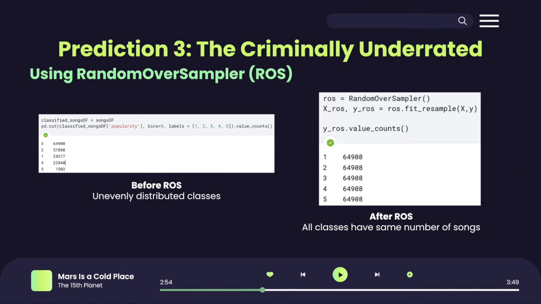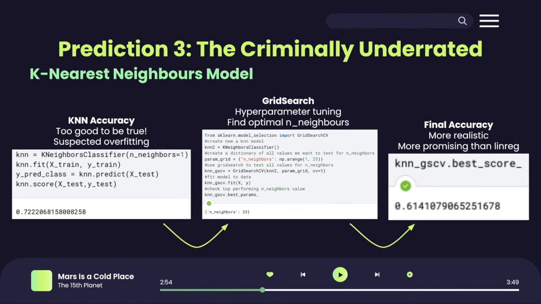Now after splitting, we see that the bins have unequal number of songs in each category. To ensure that the data fed into classification models is balanced, we use random oversampler to resize the unevenly distributed classes. Upon running the first KNN model, we get a suspiciously good accuracy score of 0.72.